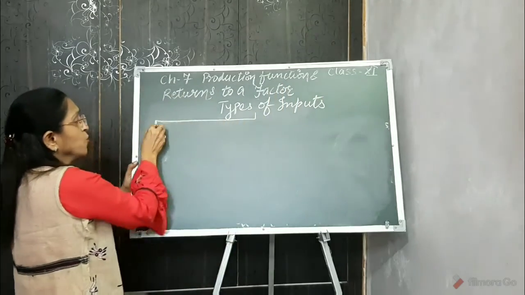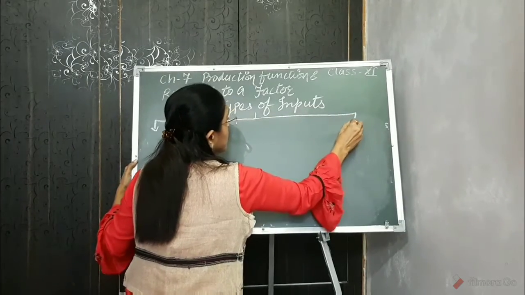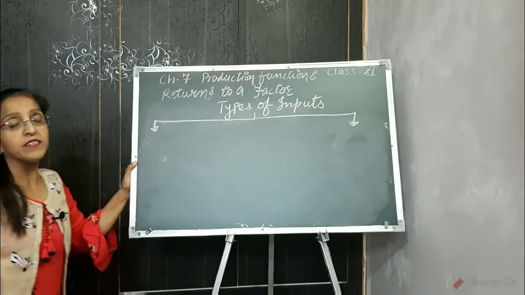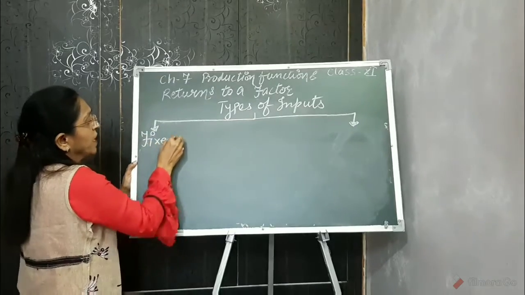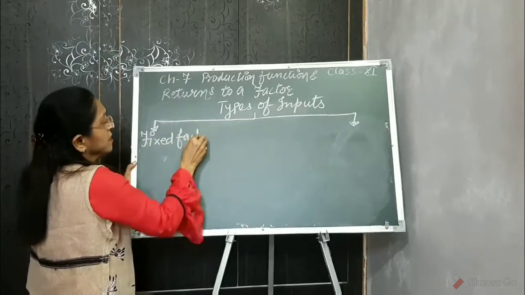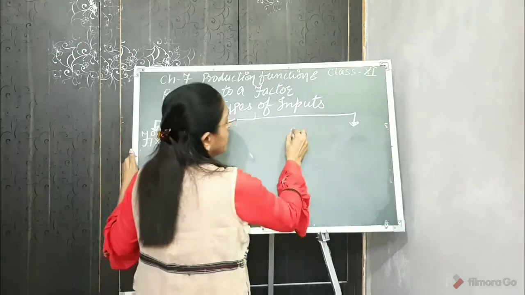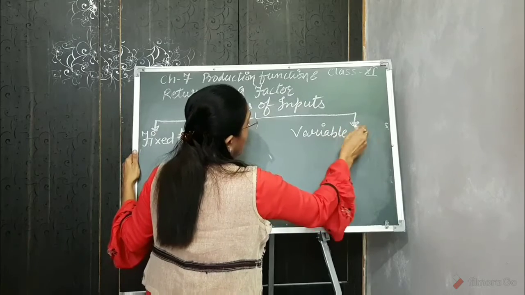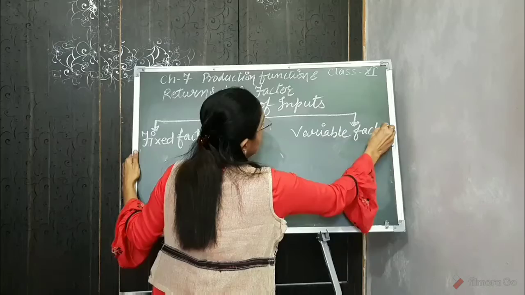There are two types: number first, fixed factor or fixed input. Another one, variable inputs or variable factor.